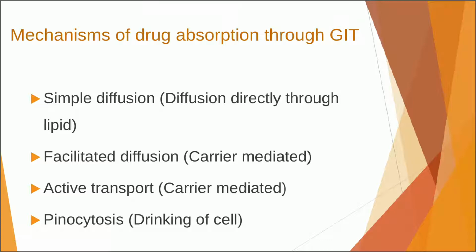The first mechanism is simple diffusion, which is also known as diffusion directly through lipid. The second mechanism is facilitated diffusion, which is also known as the carrier mediated diffusion process. The third mechanism is active transport, which is also known as the carrier mediated or energy mediated mechanism.